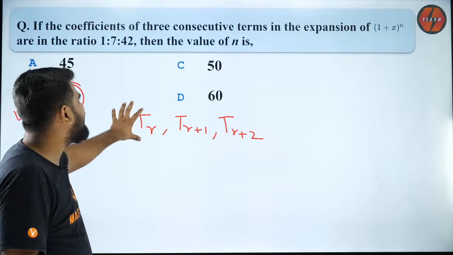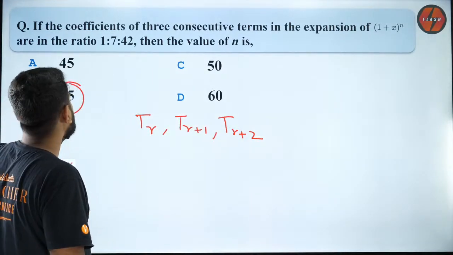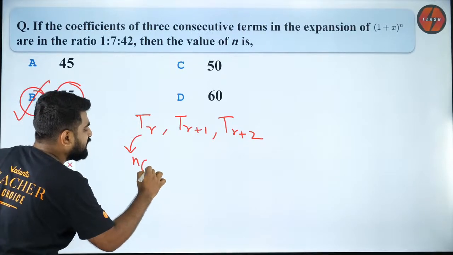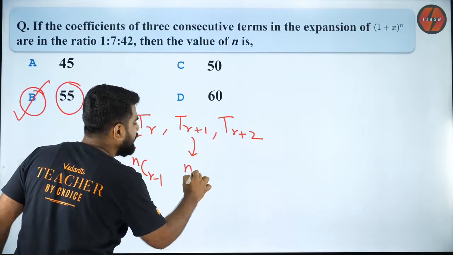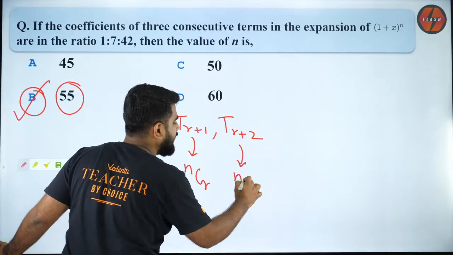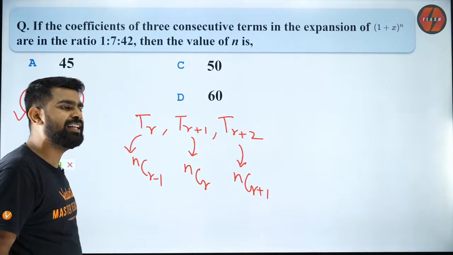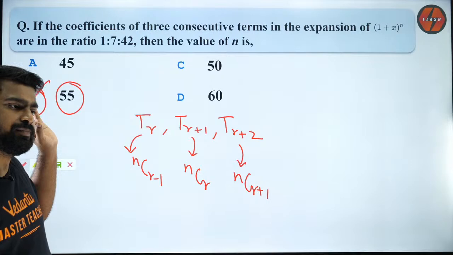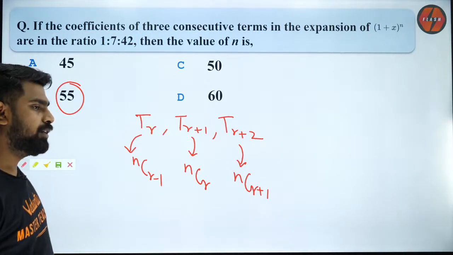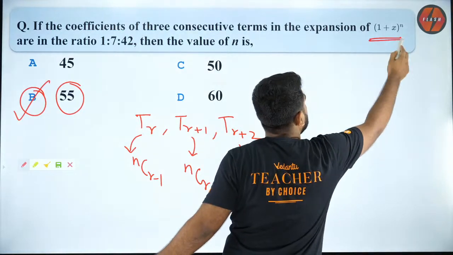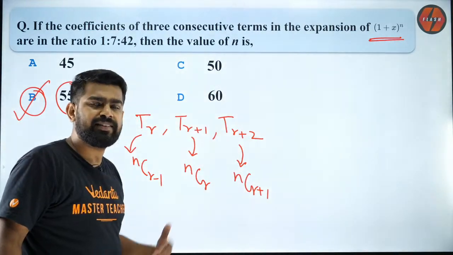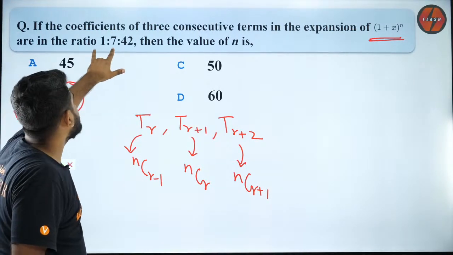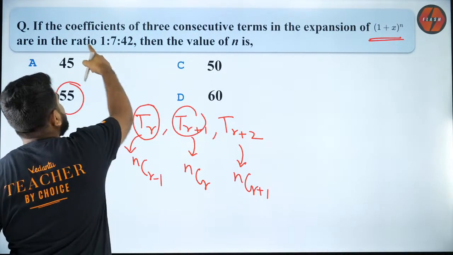So let's see how to do it. Can I take the 3 consecutive terms like this? Now, the coefficients of these terms, don't you think the coefficient of this will be NCR minus 1? The coefficient of this will be NCR and the coefficient of this will be NCR plus 1. Do you all agree with me on that? Very easy, simple stuff. Are you guys okay with that? Everybody? Because we are having 1 plus x power n, na? 1 plus x power n coefficient is nothing but the binomial coefficient. There is no other coefficient. Got it?